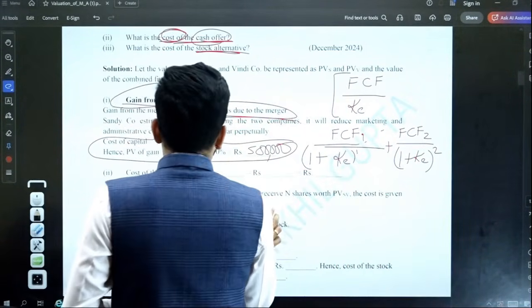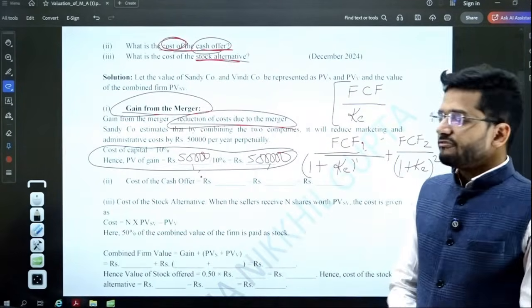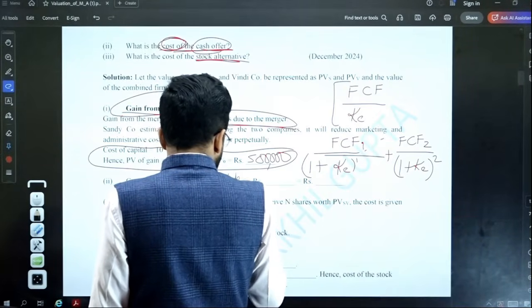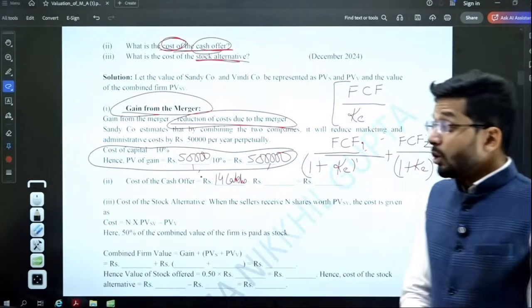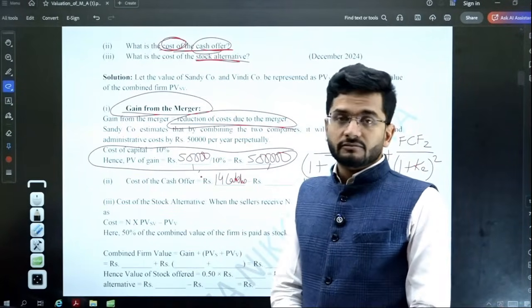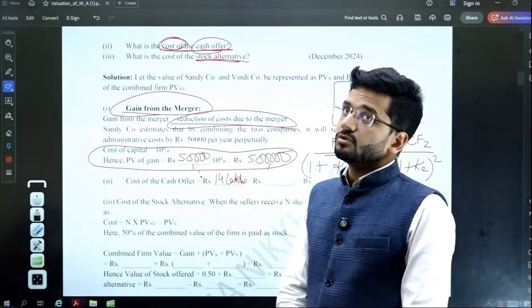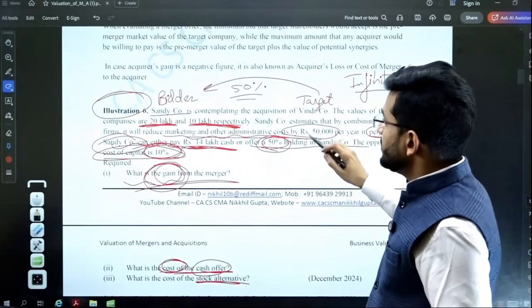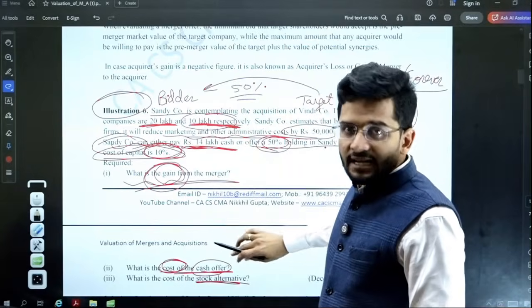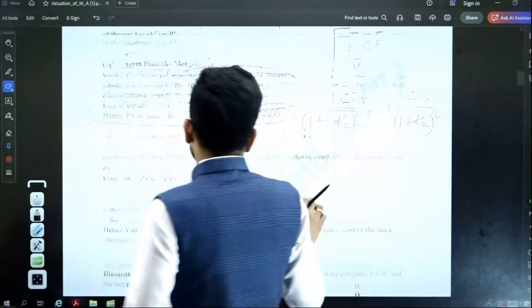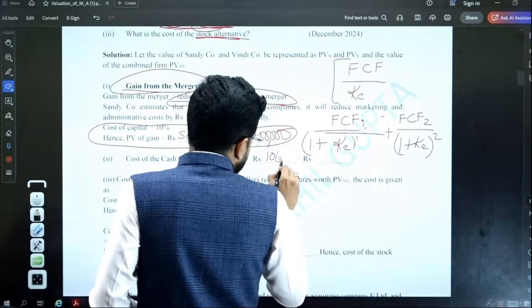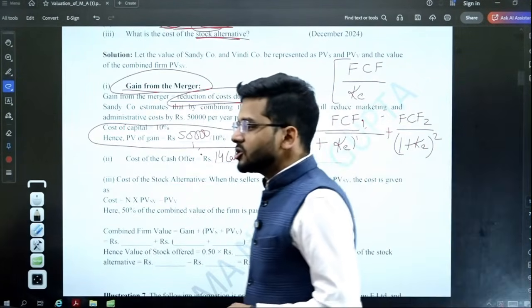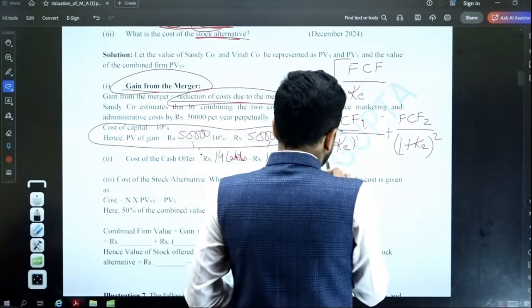Okay, sir, got it. Now, what is the cost of cash offer? The cash offer is that Sandy Limited will need to pay 14 lakh rupees in cash to Windy Limited. And what will Sandy Limited acquire in return? Sandy Limited will acquire a company worth rupees 10 lakhs. So 14 lakhs minus 10 lakhs. This is the cost of cash offer. So this comes out to 4 lakh rupees.